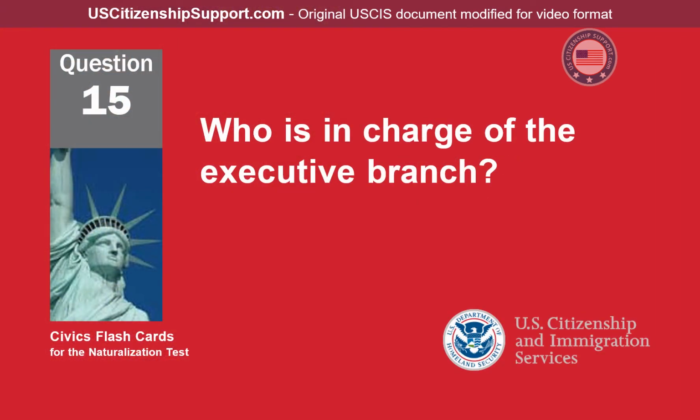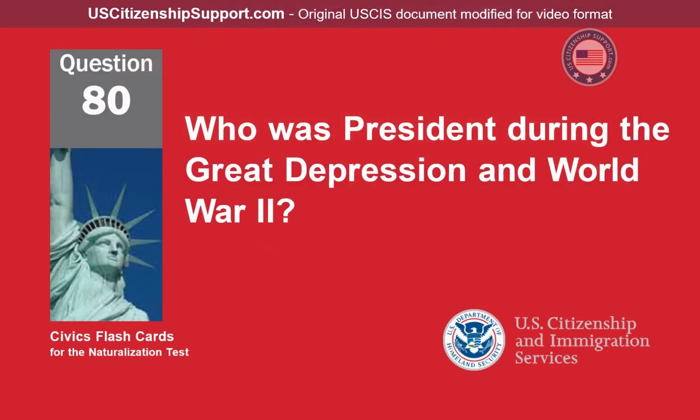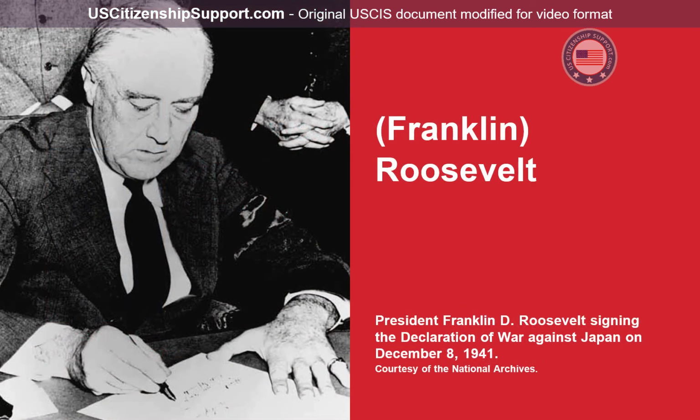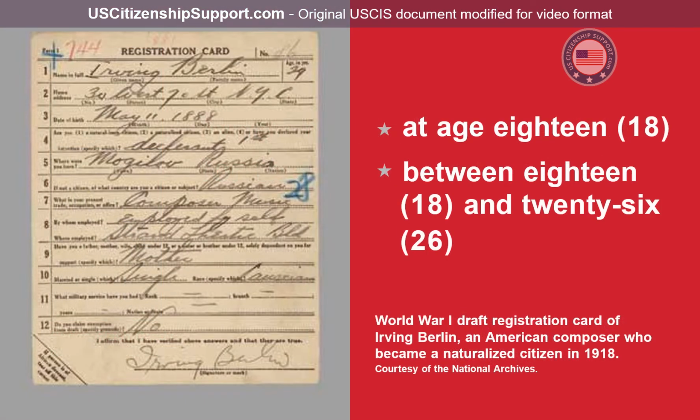Who is in charge of the executive branch? The President. Who was president during the Great Depression and World War II? Franklin Roosevelt. When must all men register for the Selective Service? At age 18, between 18 and 26.